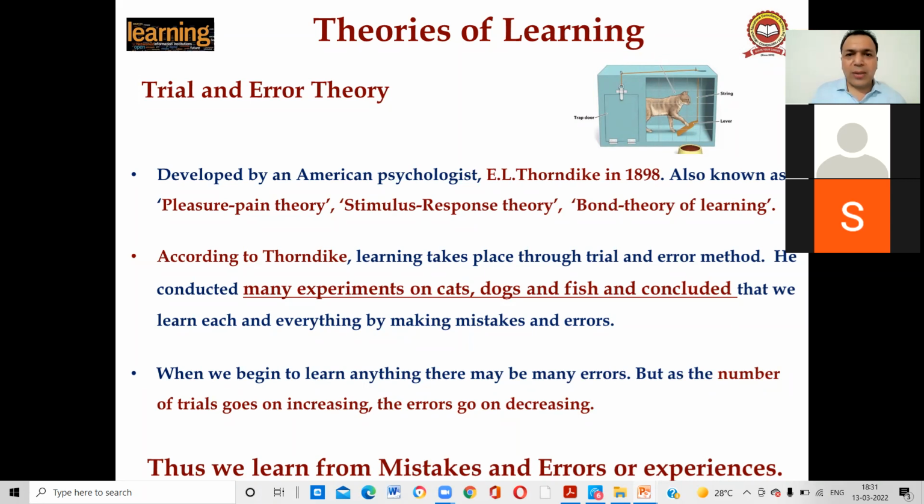First we will go on the bicycle. Sometimes we will fall down, and after attempting so many trials, we will decrease all the mistakes we have made, and ultimately one day will come when we start riding a bicycle, right? So we learn by making mistakes, as said by Thorndike.